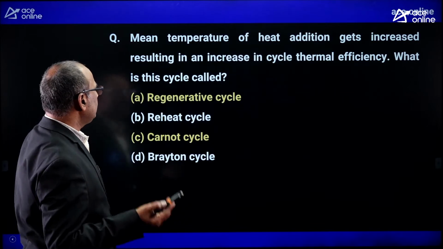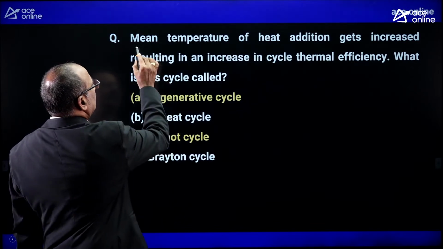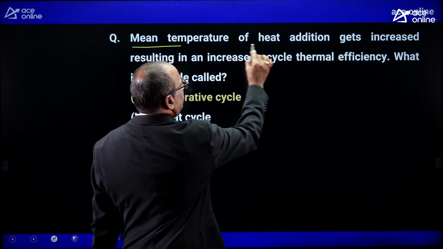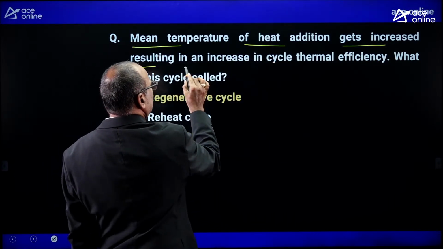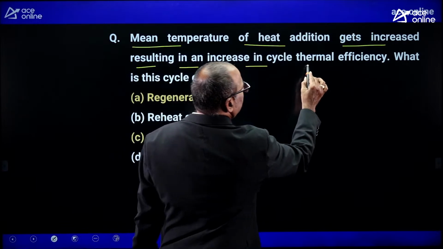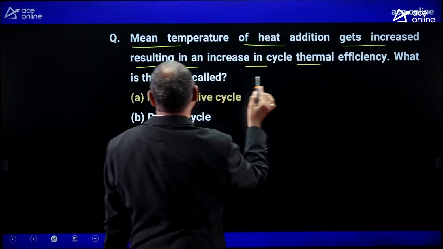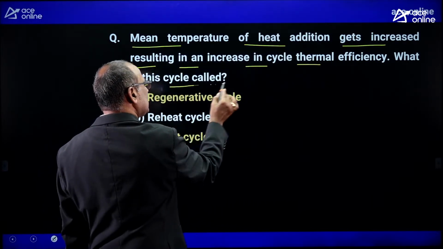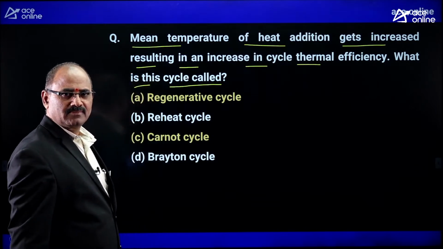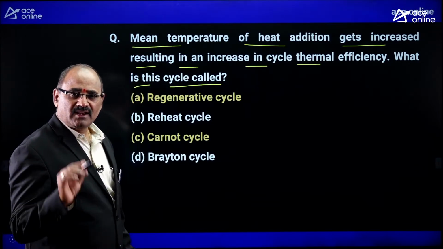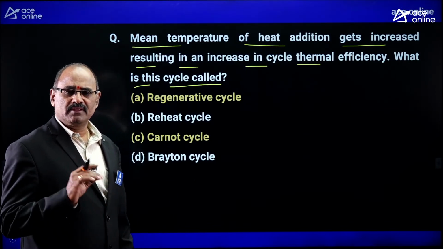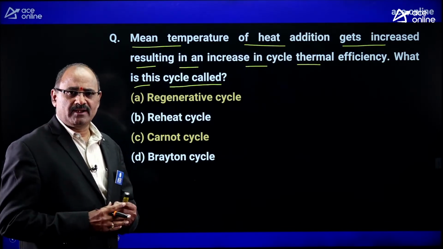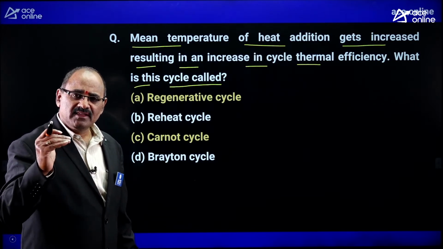Try to read it clearly. Mean temperature of heat addition gets increased, resulting in an increase in cycle thermal efficiency. What is this cycle called? You know the regeneration mechanism. Regeneration mechanism for a thermal power plant is for what?